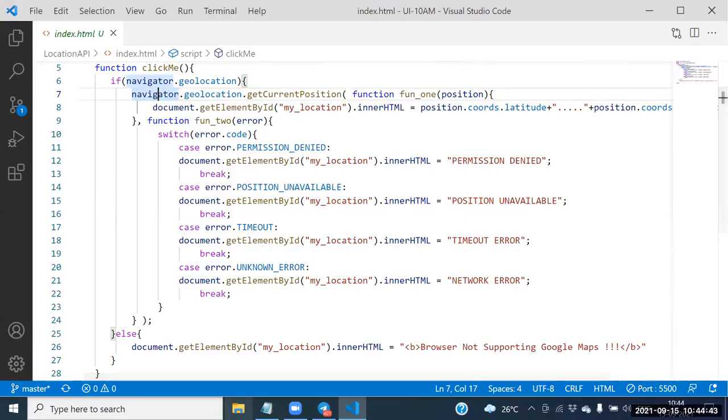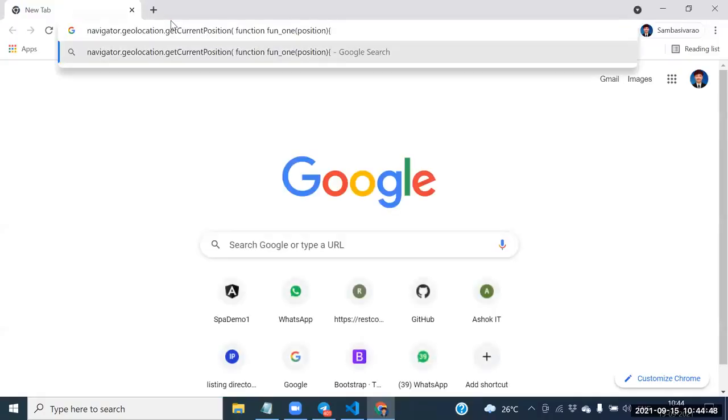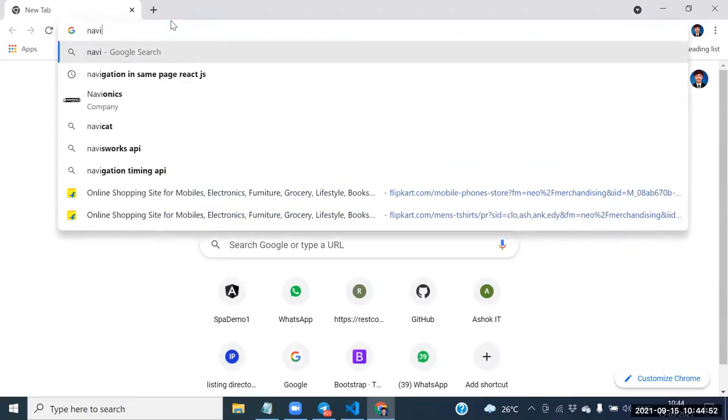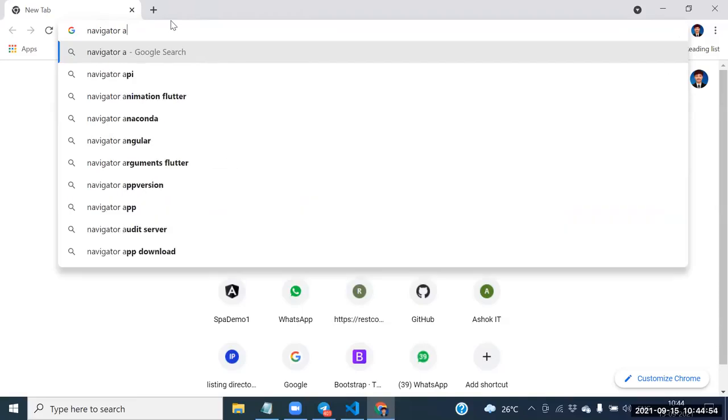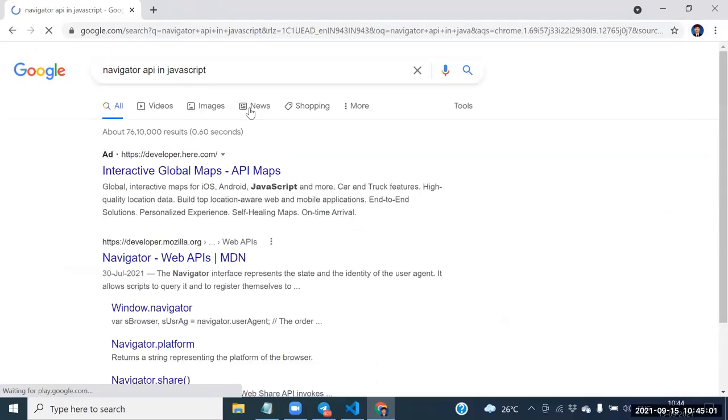If you go through the navigator object API, then you can get so many things. Navigator API, you were asking about the navigator API, right? So many methods. By seeing those methods, you may be shocked, sir, this many methods are there.